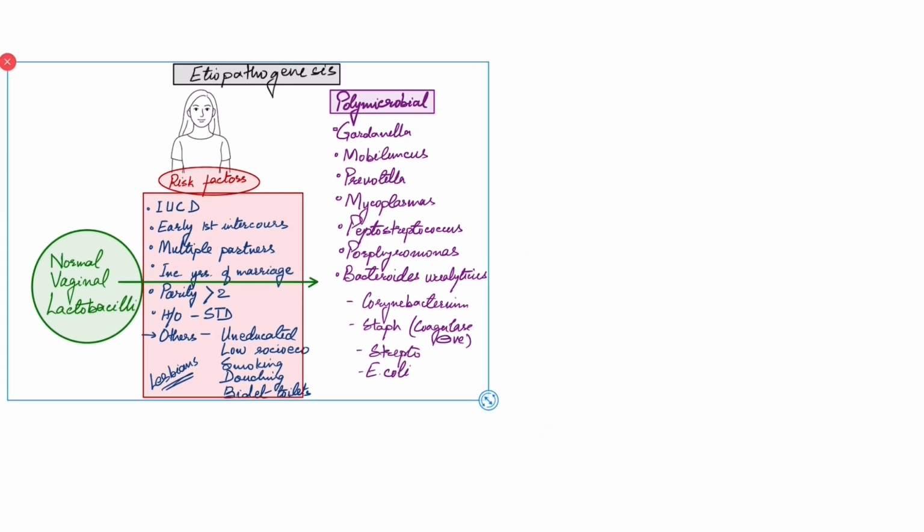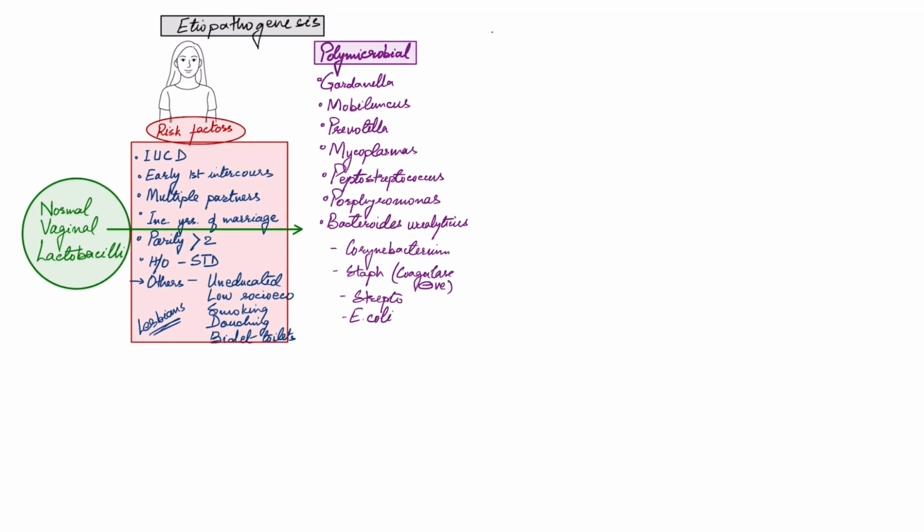Now this was the qualitative change in the microbial ecosystem.